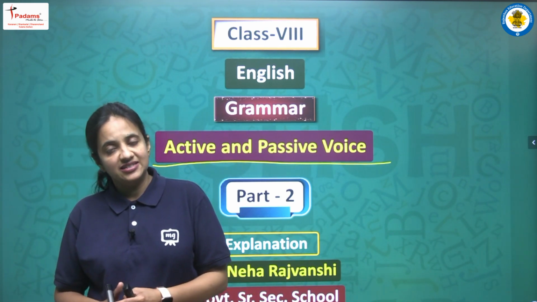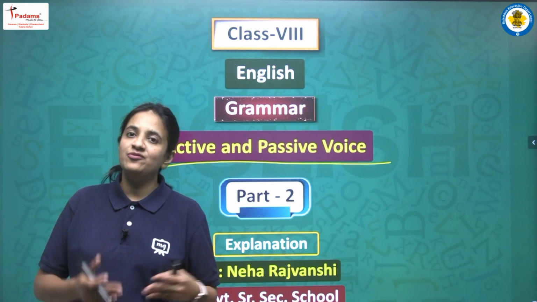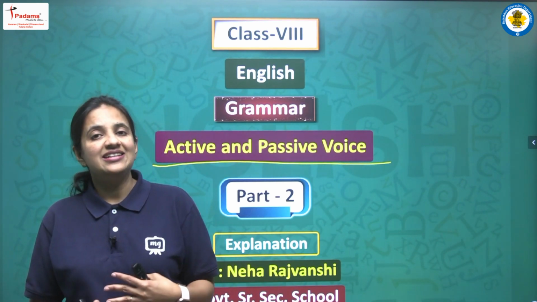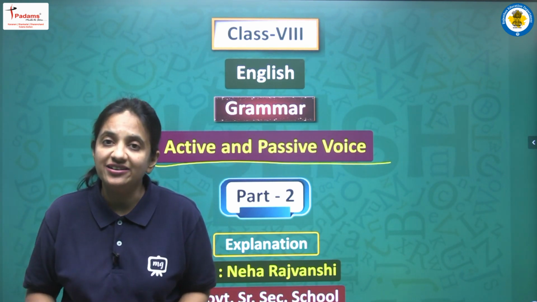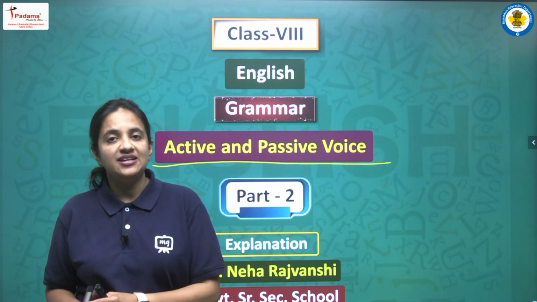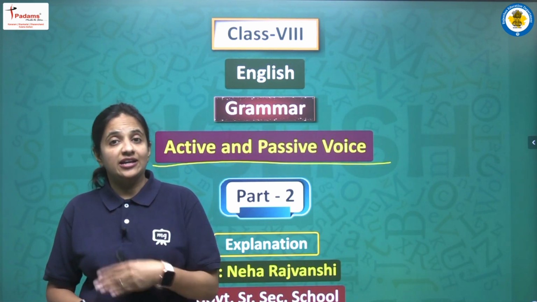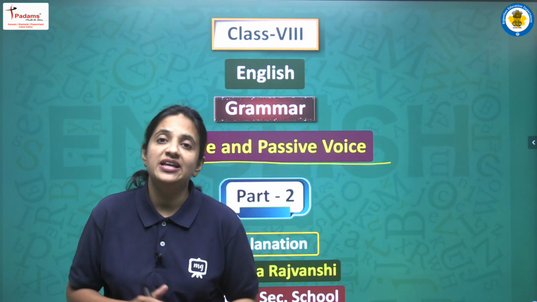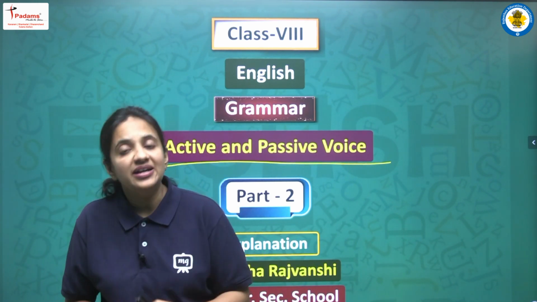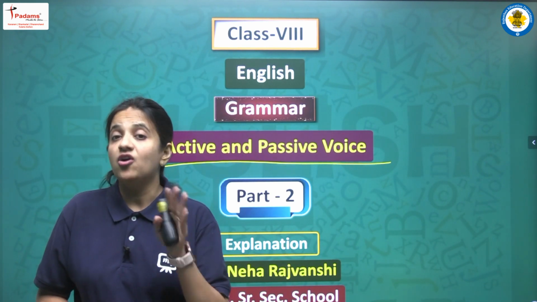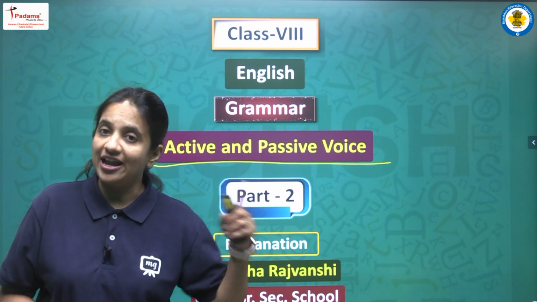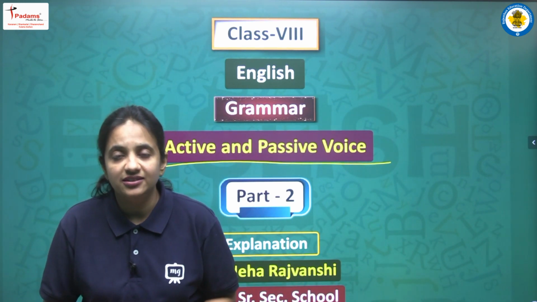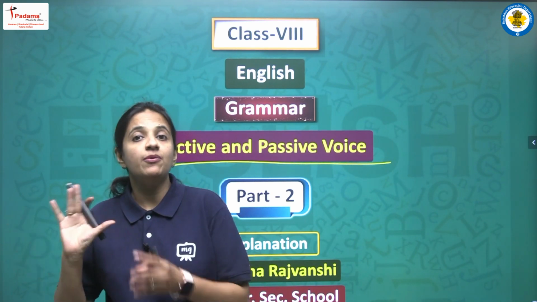We discussed that the basic difference between active voice and passive voice lies in the structure of the sentence, in how we write a sentence. Okay, so if our sentence starts with the subject, that means the sentence belongs to the category of active voice, because the subject plays the important role in that sentence. But if a sentence starts with the object and the subject comes at the end, that means we have a sentence with the qualities of passive voice.